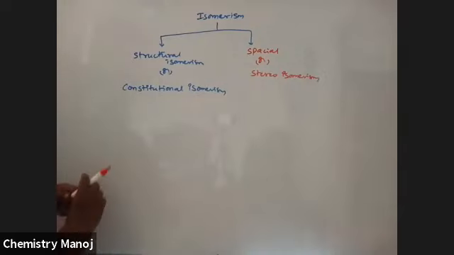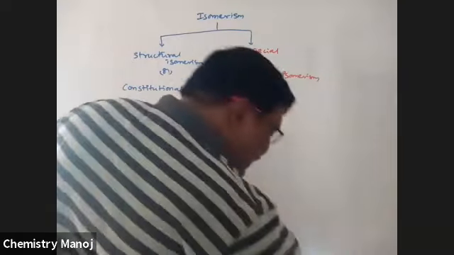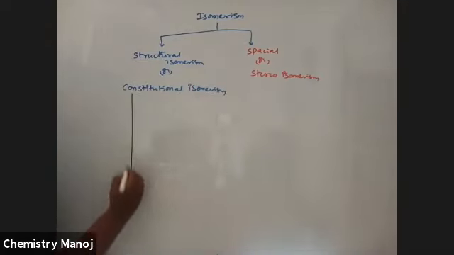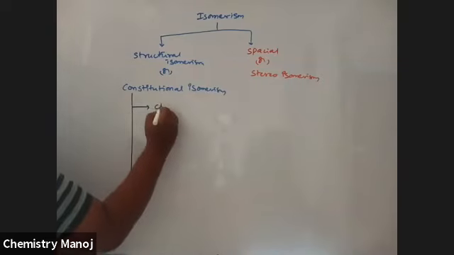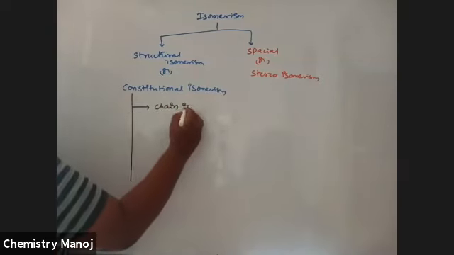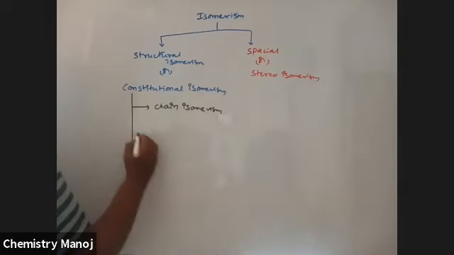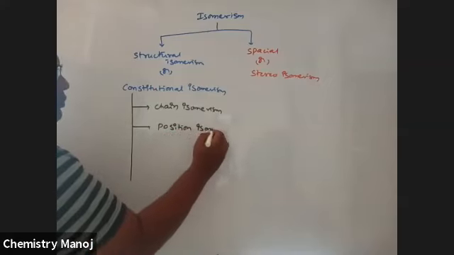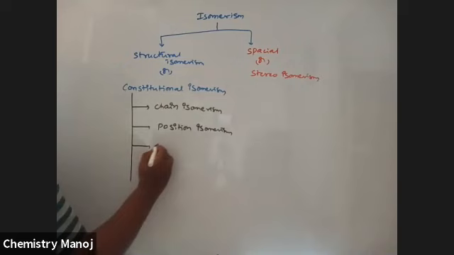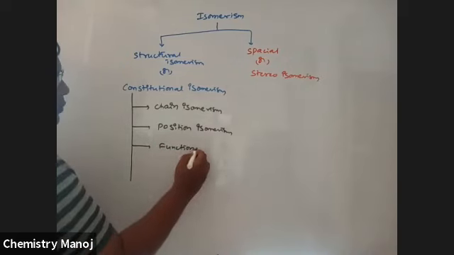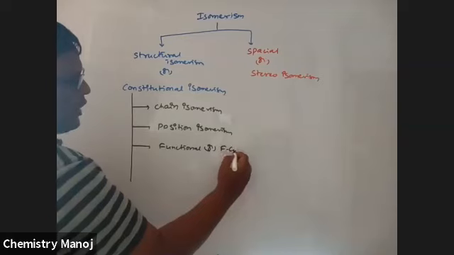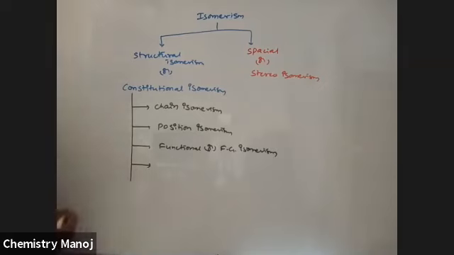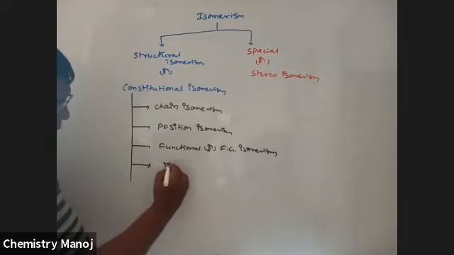Now this structural isomerism is further divided into different categories. One is chain isomerism. Second one is position isomerism. Next, functional group isomerism. Next one, metamerism.